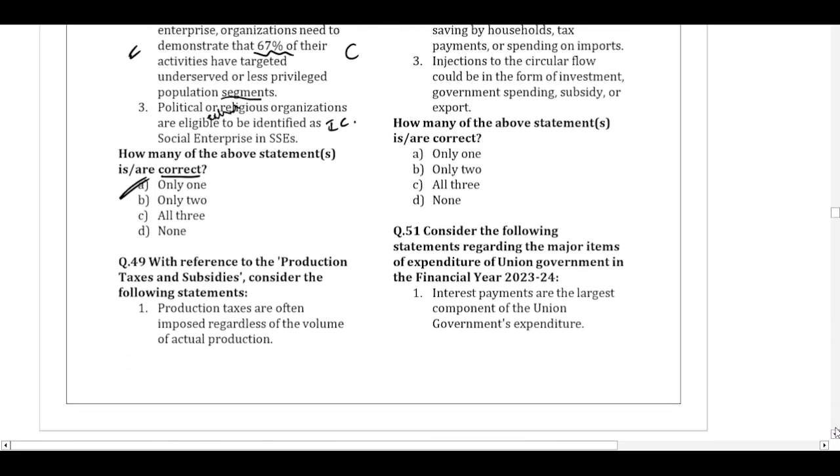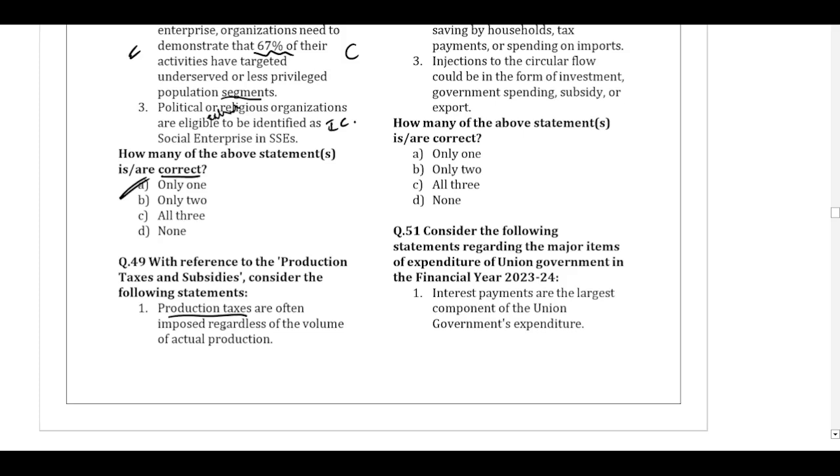Question number 49. With reference to the production taxes and the subsidies, consider the following statements. The production taxes are often imposed regardless of the volume of actual production. When we say production taxes, it is not imposed on the per unit of production, but on the overall production, say at the factory level. Instead of at the product level, it is imposed at the factory level.